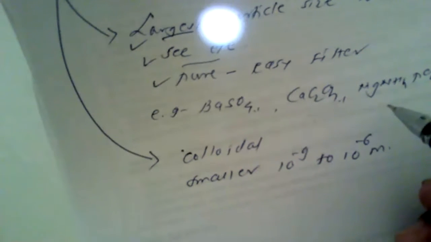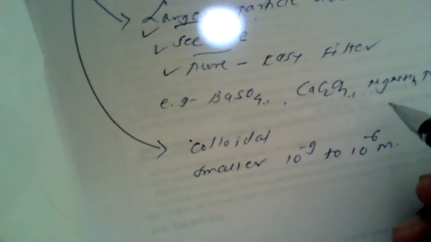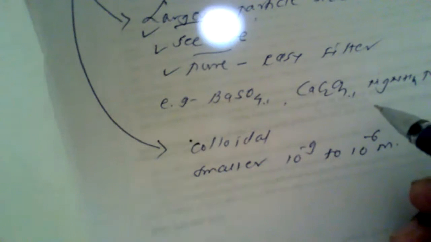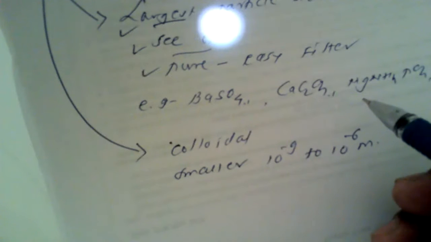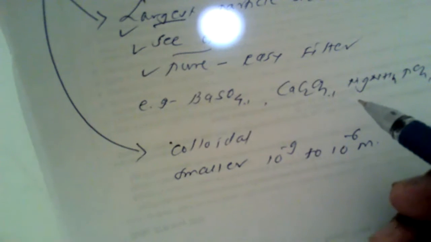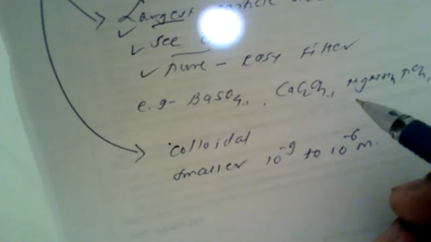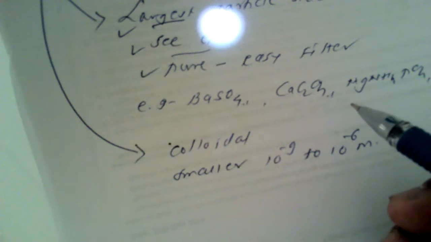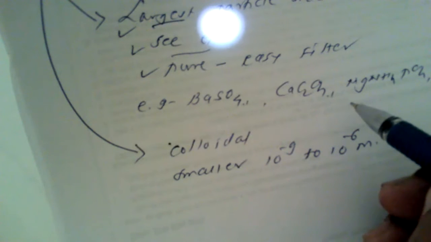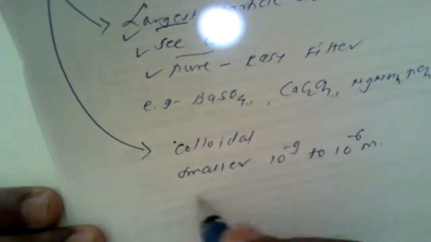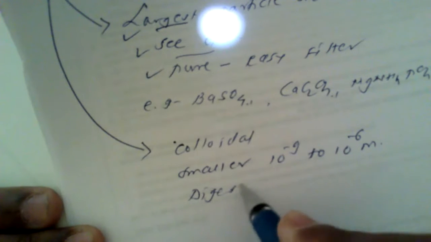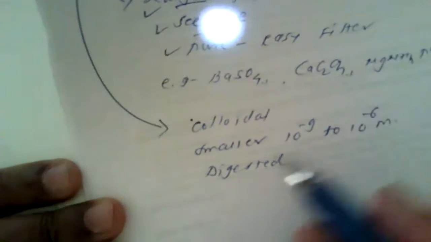This particle size is not desired in precipitation, since the particles are very small and may pass through the filtering medium. Hence the digestion process is given so as to make the precipitate particles into an easily filterable form. Such precipitates are digested under suitable conditions.